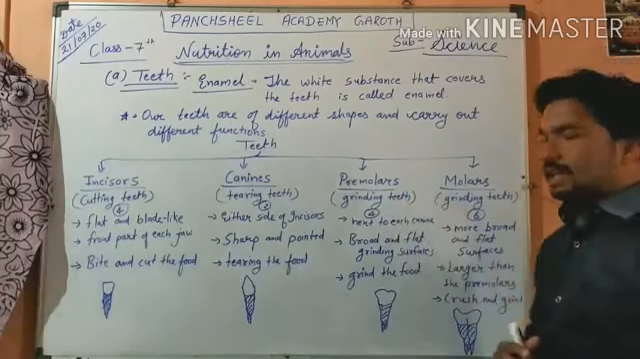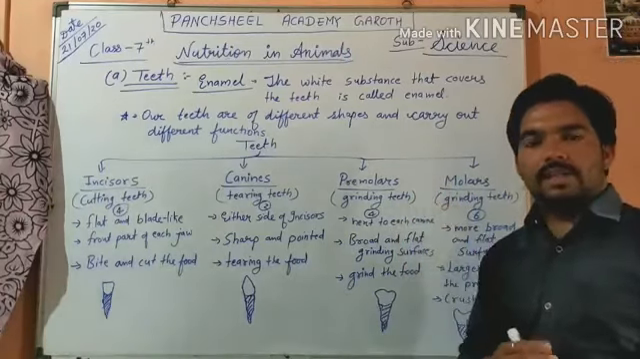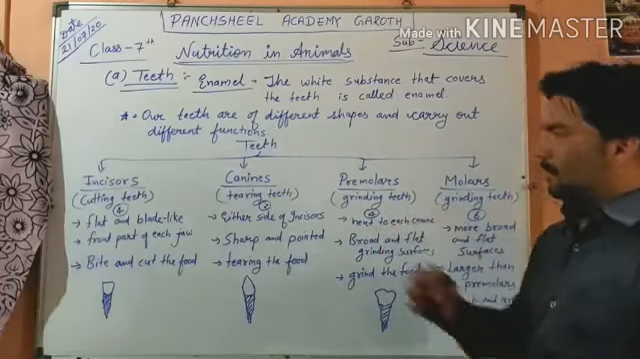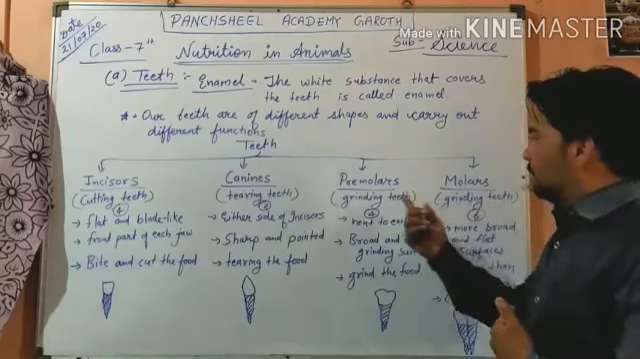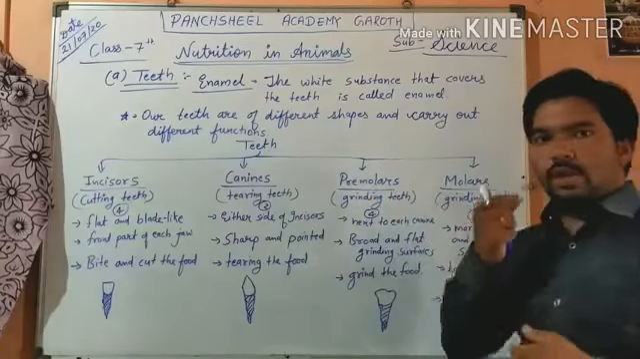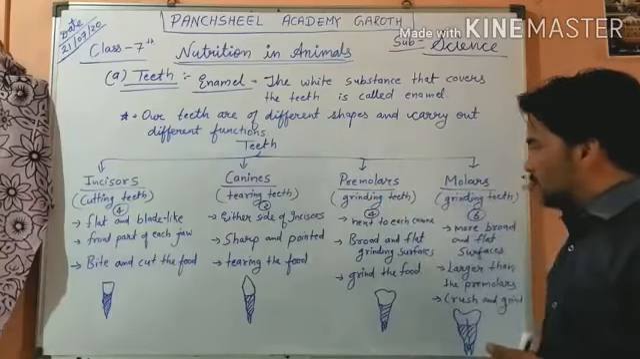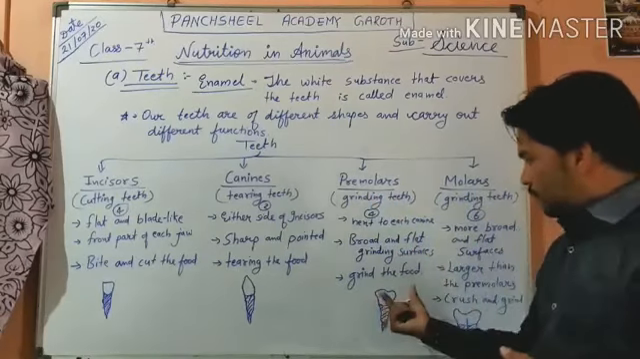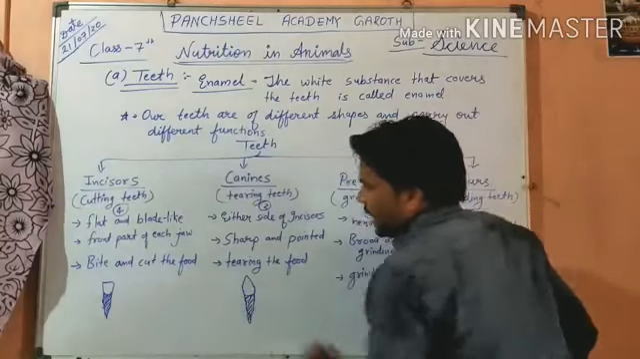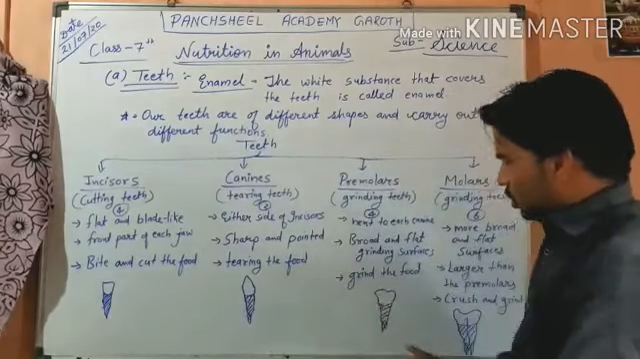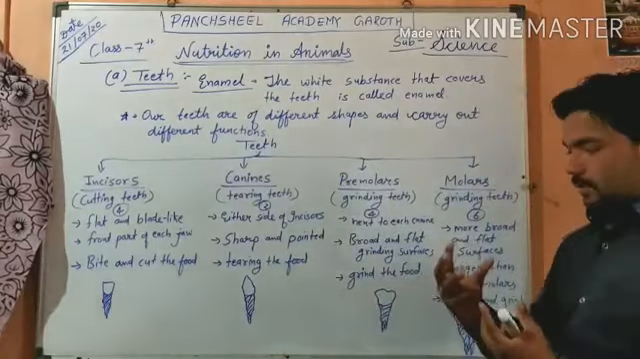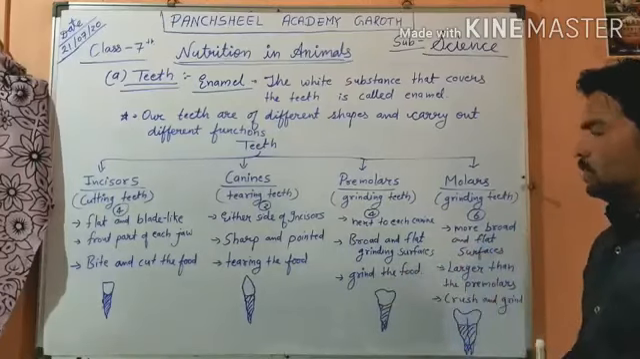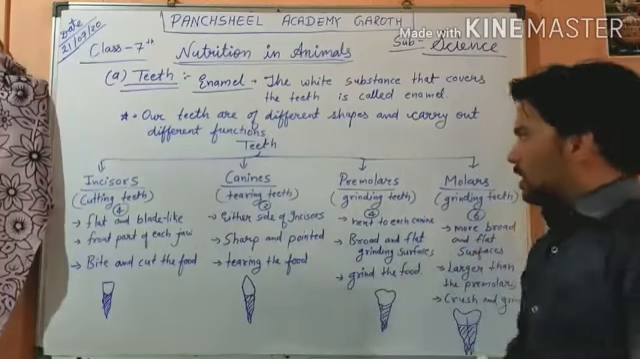Premolars are grinding teeth. These are 4 in number in every jaw. This is next to each canine. After each canine, there are 4 premolars, 2 here, 2 here. These have a broad and flat grinding surface, whereas the canine is a pointed, blade-like structure. So it can grind the food, and our body can digest it easily.